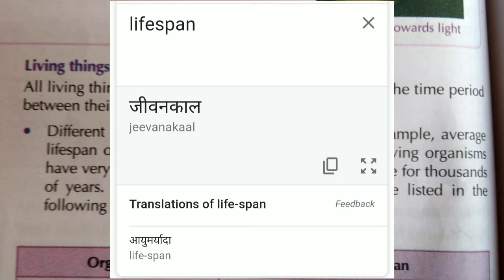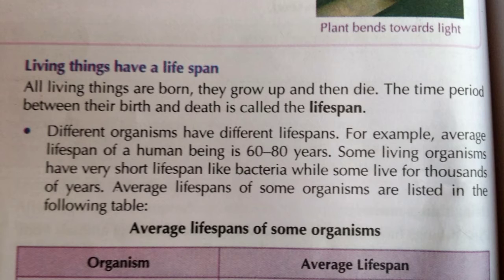The time period between birth and death. The number of years we live on this earth, that is our lifespan, and it will be different for different organisms. Like in the case of human beings, we can live up to 80 years, and if we keep our body fit and healthy and maintain it well, we can live up to 100 or 110 years also. The average lifespan of a human being is 60 to 80 years.